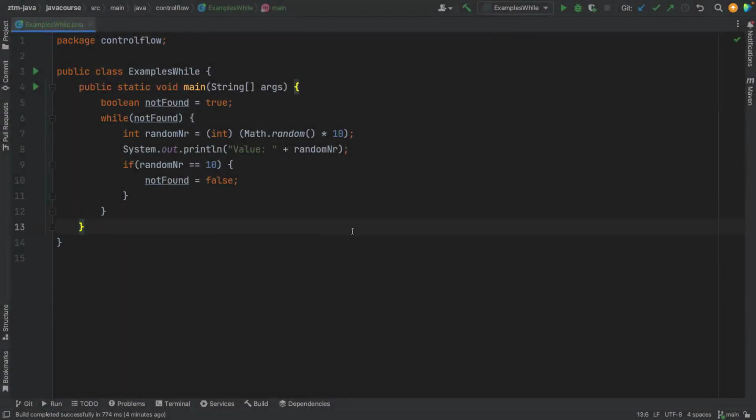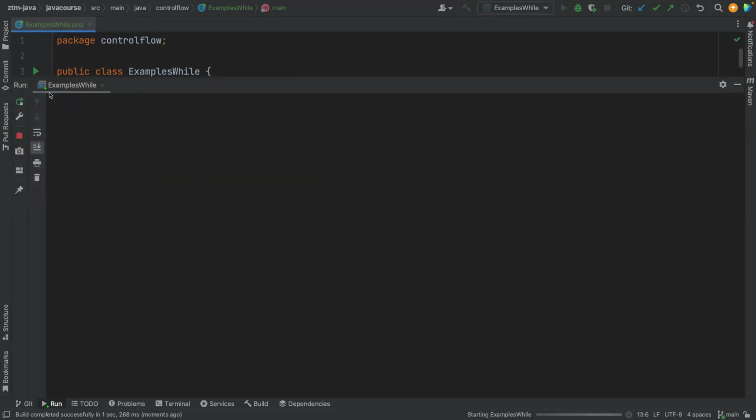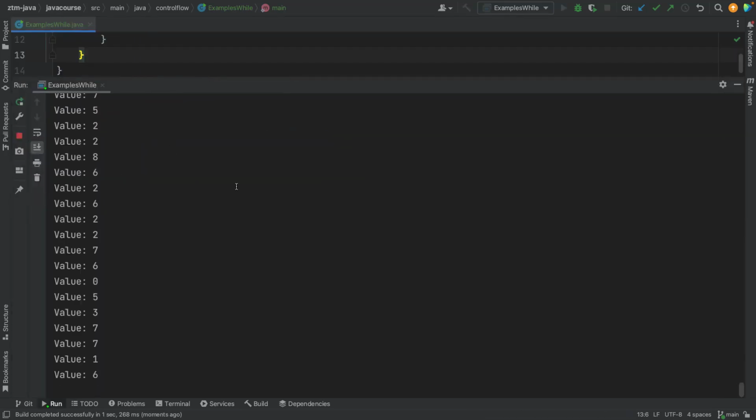Alright, let's start by exploring our sample from the slides. This sample is supposed to be looking for the number 10. Let's see what happens when we run it. And as you can see, it's looking for the 10 for quite a while already. In fact, this is very, very long, and I'm starting to get suspicious. So I'm going to kill this code and inspect what's going on.